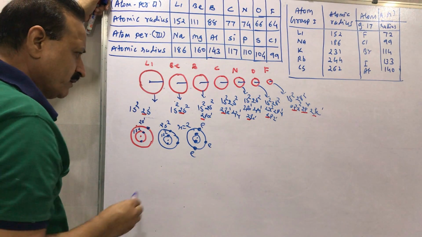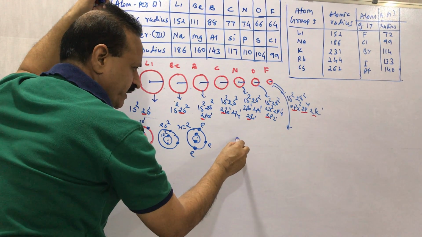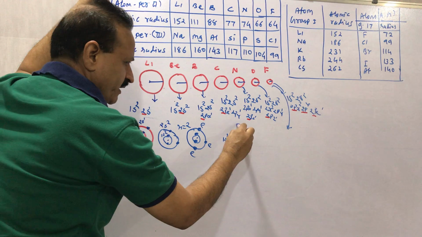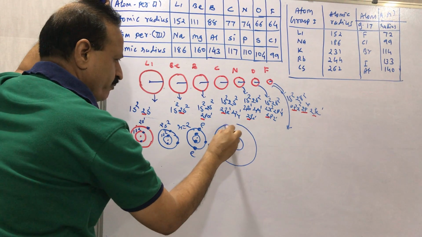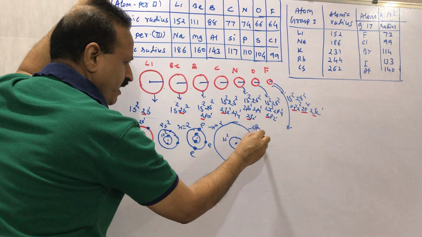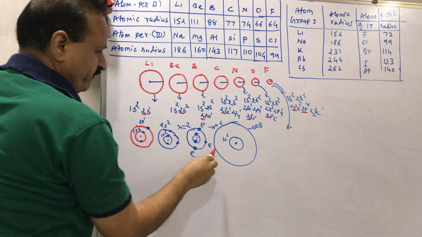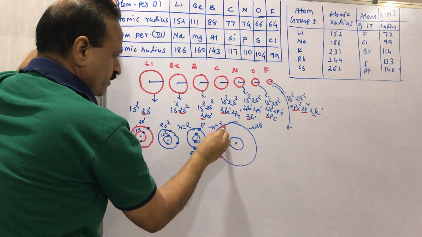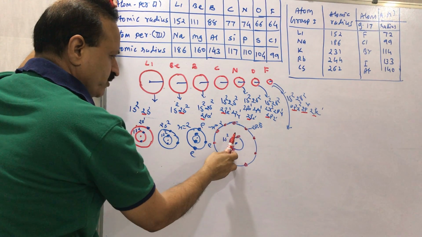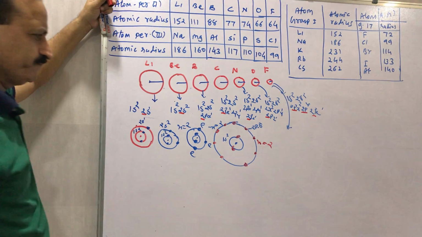Lastly, we can see that the fluorine electronic configuration is 1s2, this is the center, 1s2, and this is 2s2. How many electrons will fill? n equal to 2, this is 2p5. So 2s2, 2p5: 1, 2, 3, 4, 5, 6 and 7. Total 9 electrons will fill. These are 2 electrons, and in the outer second shell there will be 7 electrons.